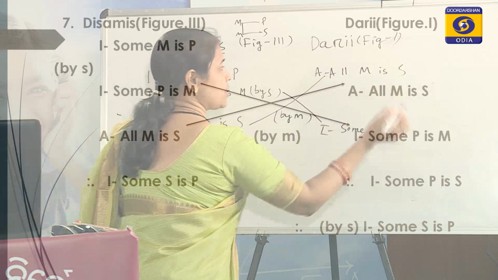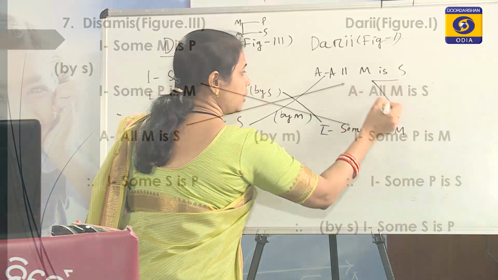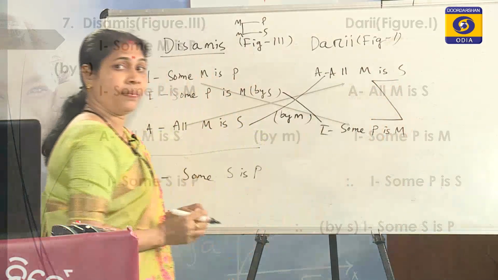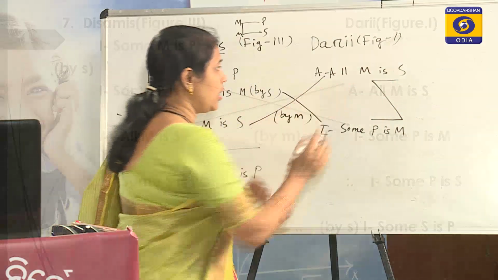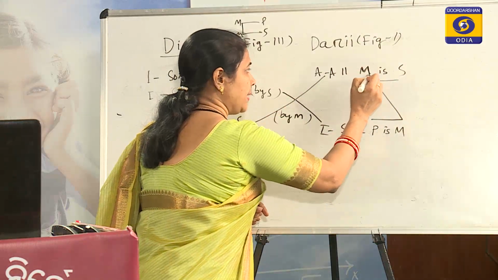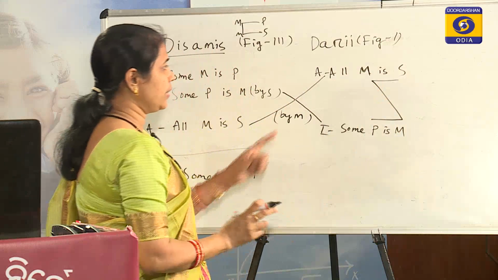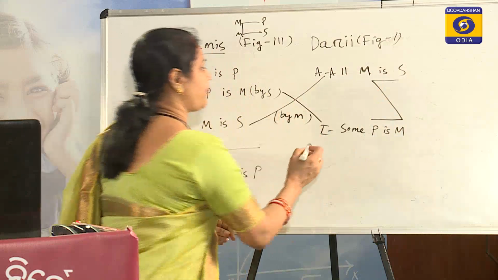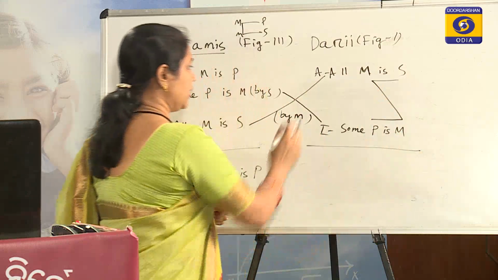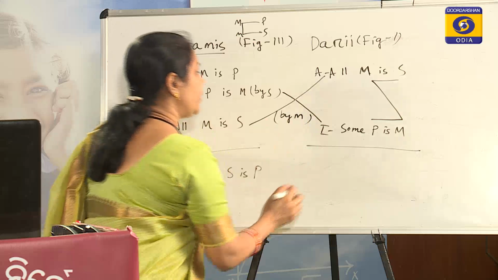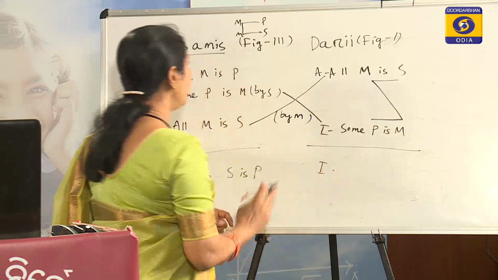So, you must see whether the new syllogism is in the first figure or not. By observing the position of the middle term, we can know whether it is in the first figure or not. So, here from A and I we get I as the conclusion.